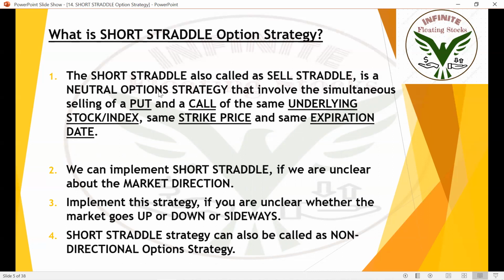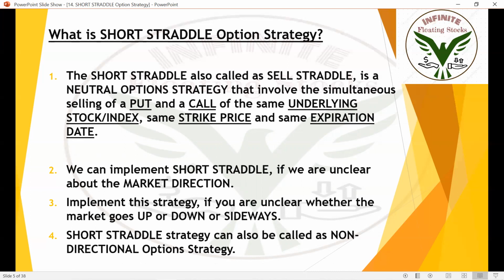Yes, because I already told you that this strategy is similar to short triangle. So short triangle, long triangle, short straddle, and long straddle: these four strategies are neutral strategies and non-directional strategies. Irrespective of market direction, we'll be able to see profits in our portfolio. Even if the market goes up, you'll get money. Even if the market is going down, you'll get money. Even if the market moves sideways, you'll still see profits when you use short straddle, short triangle, long straddle, and long triangle.